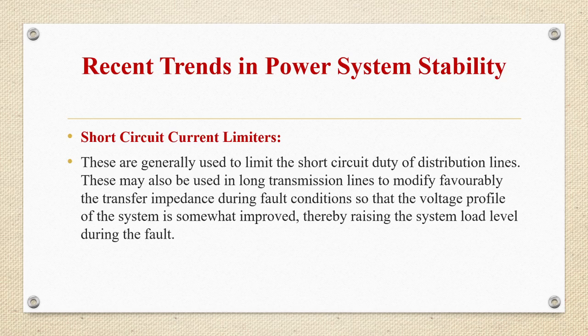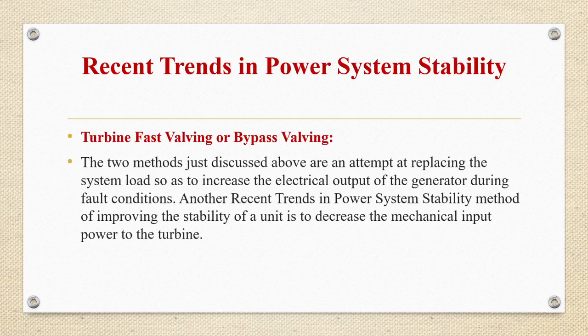Next is short circuit current limiters. These are generally used to limit the short circuit duty of distribution lines. These may also be used in long transmission lines to modify the transfer impedance during fault conditions, so that the voltage profile of the system is somewhat improved, raising the system load level during the fault. Next one is turbine fast valving or bypass valving. The methods which we have discussed are an attempt at replacing the system load so as to increase the electrical output of the generator during fault conditions.